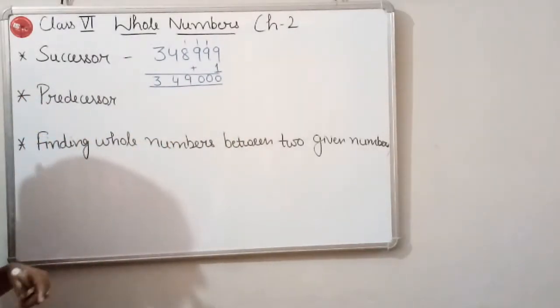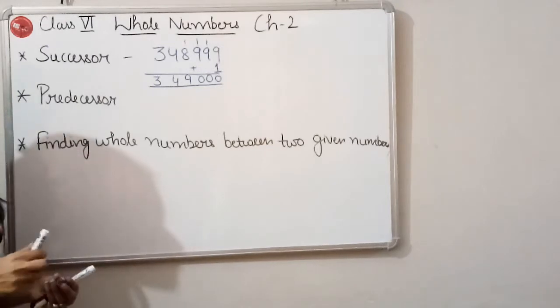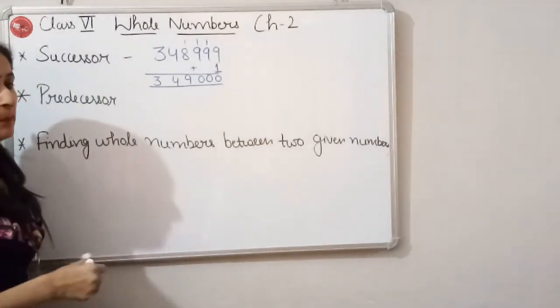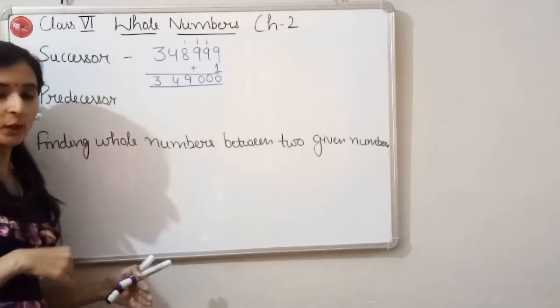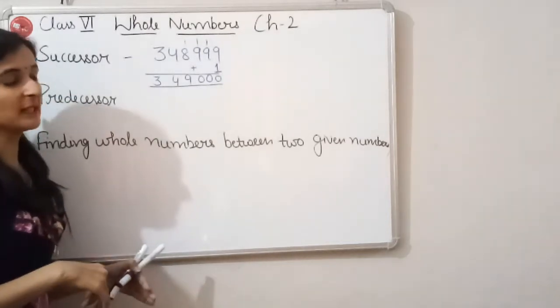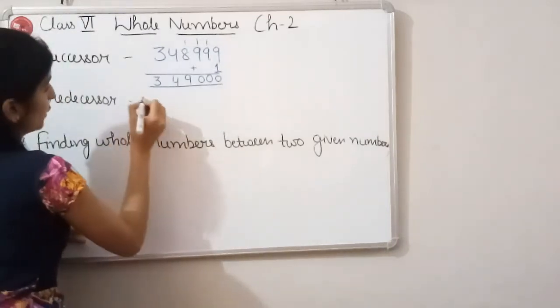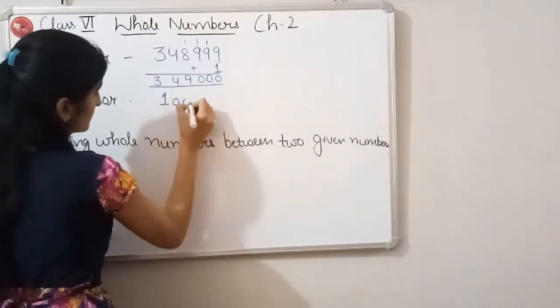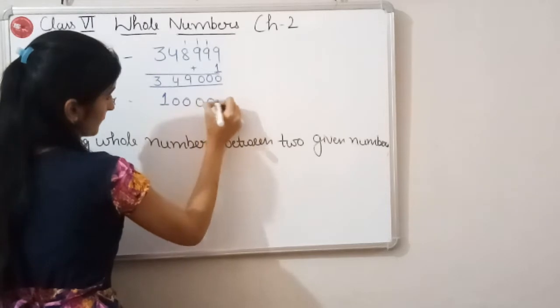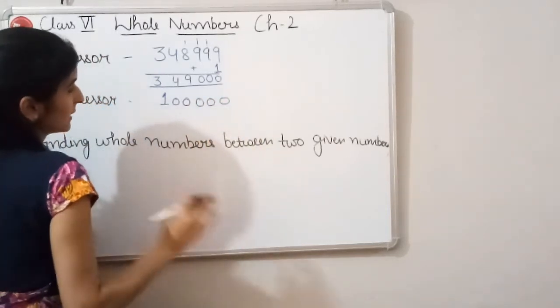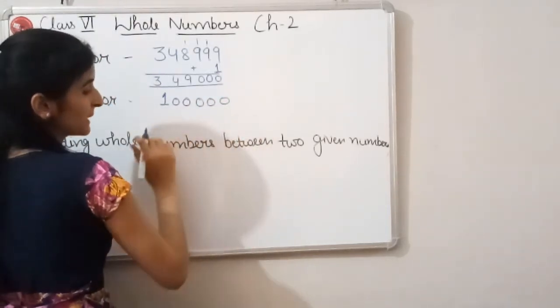Now let's come to predecessor. What is the meaning of predecessor? Predecessor means the number which comes just before the given number. Before means we have to subtract 1 from the given number. So suppose we are given this 1 lakh and we have to find the predecessor of this.